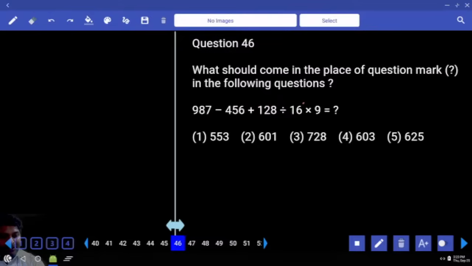Right. Let's first calculate this fellow. 16 8 times. When you look at options, first and fourth are ending with 3, but rest all are different.